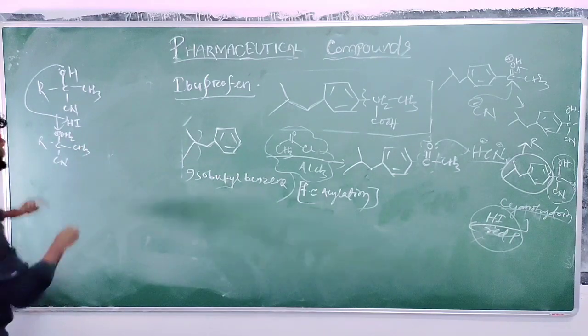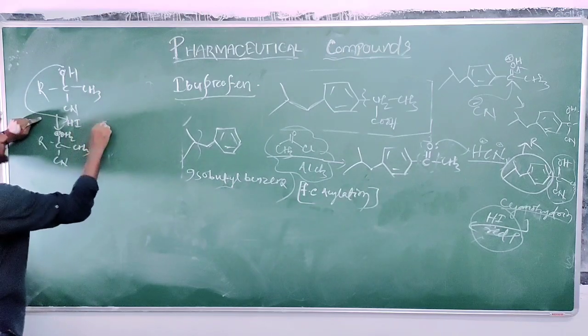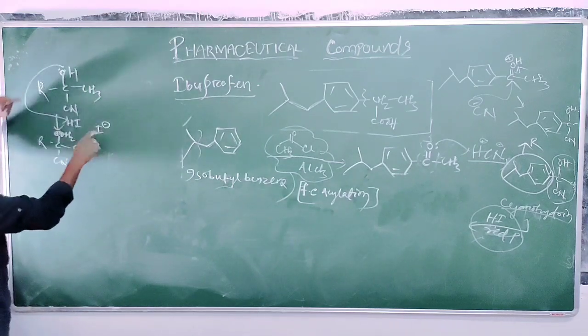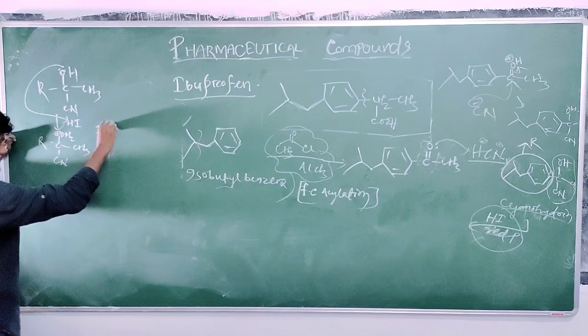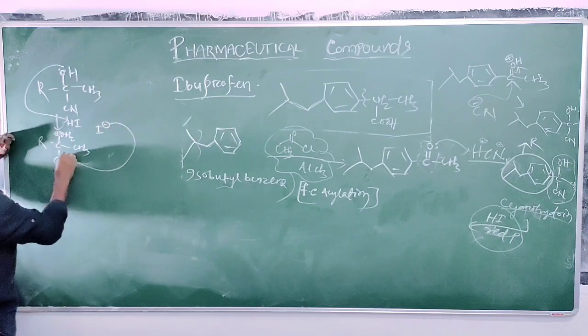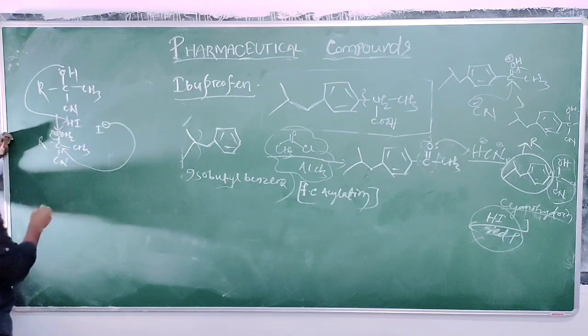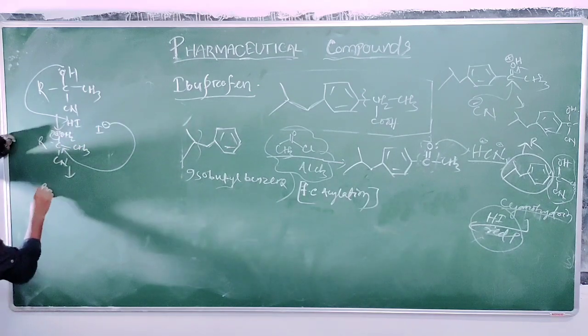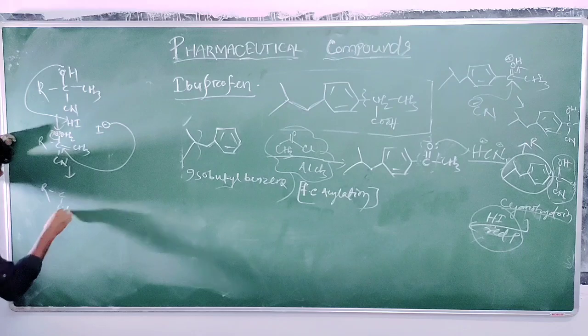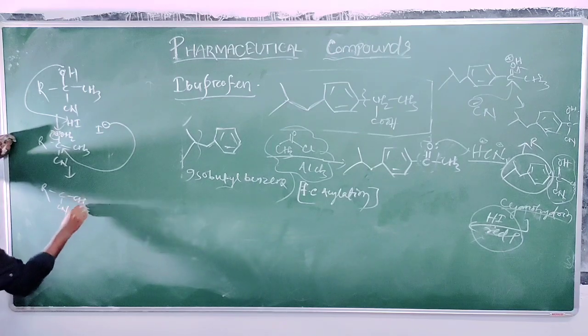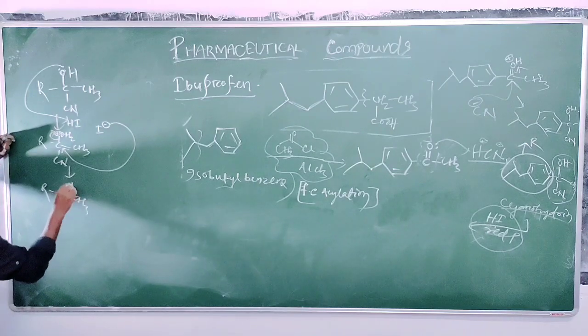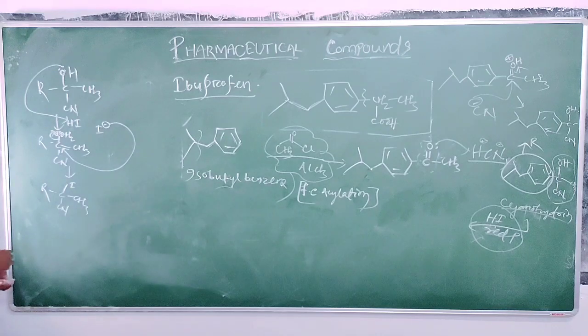Okay, then what remains here? I minus. H plus is taken by oxygen, then I minus is left, then I minus will attack the carbon, the water group will be released. So R, cyanide, CH3, I.